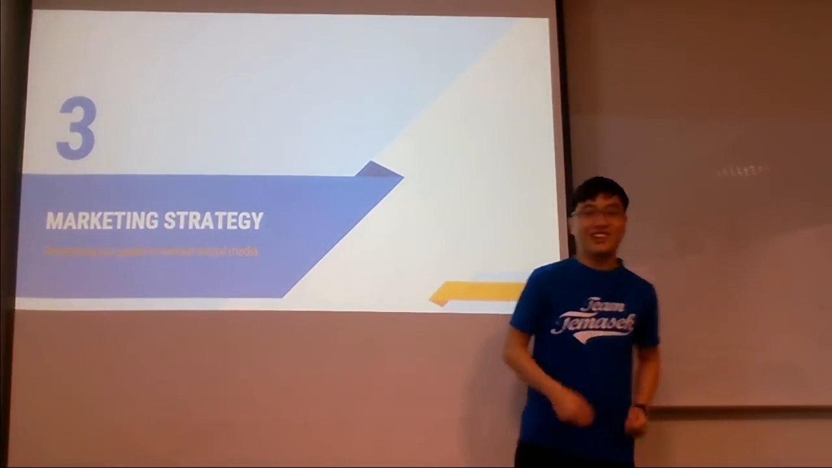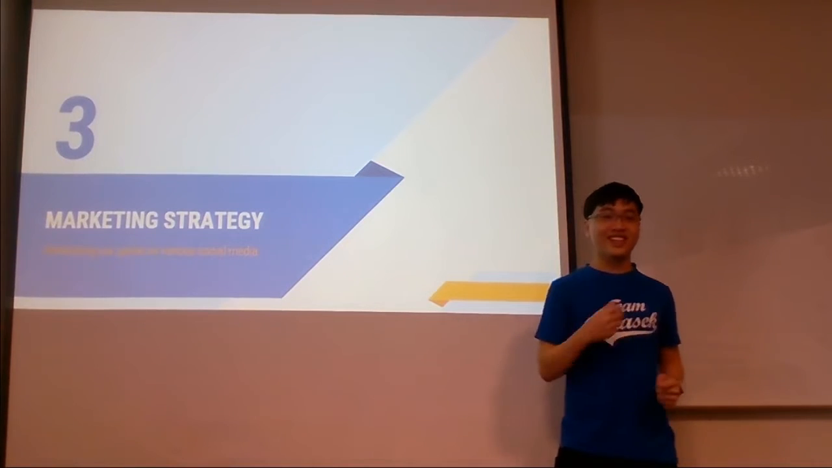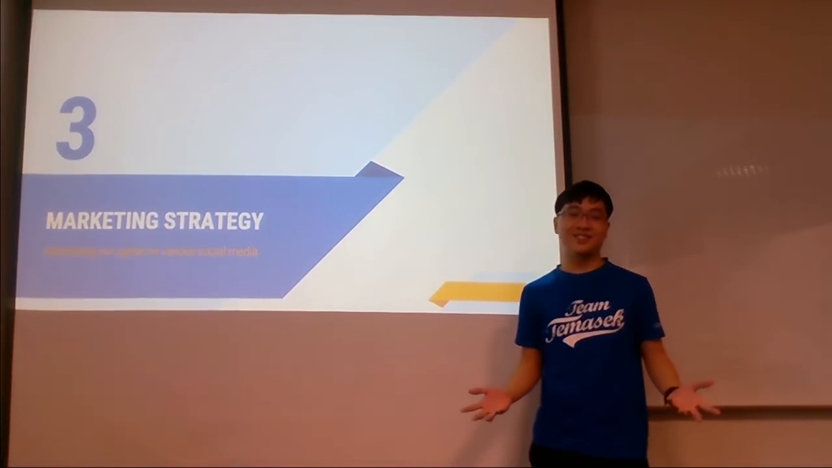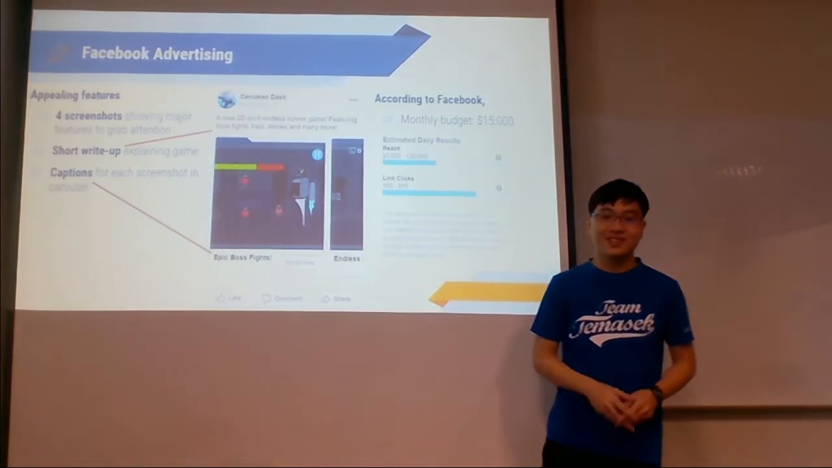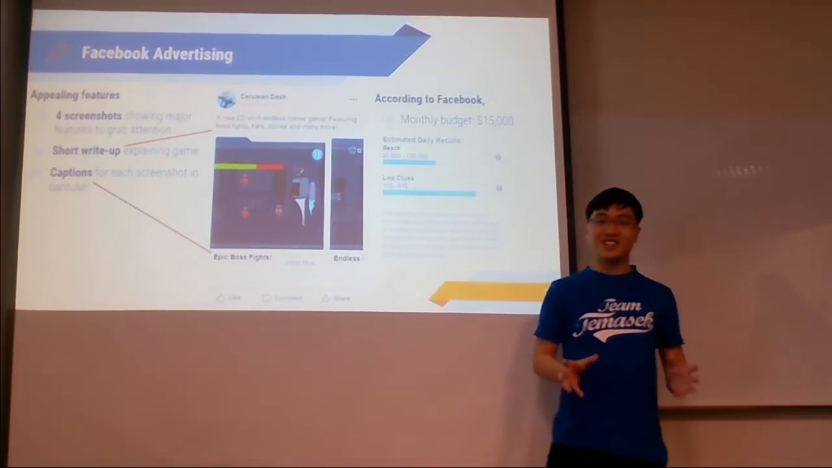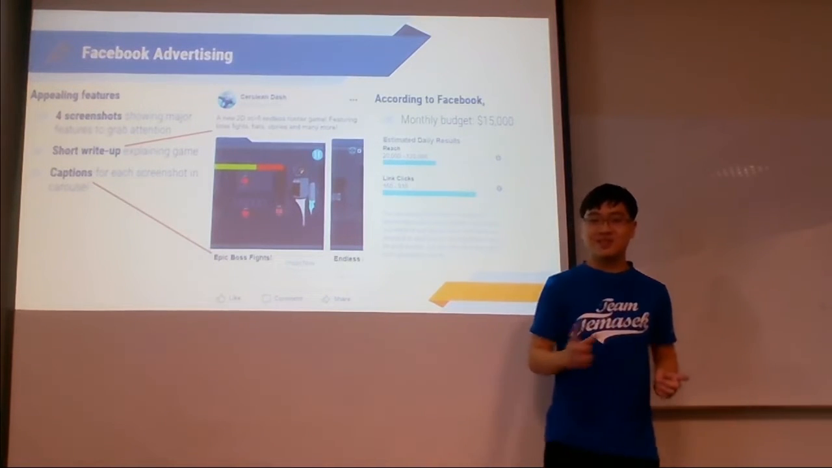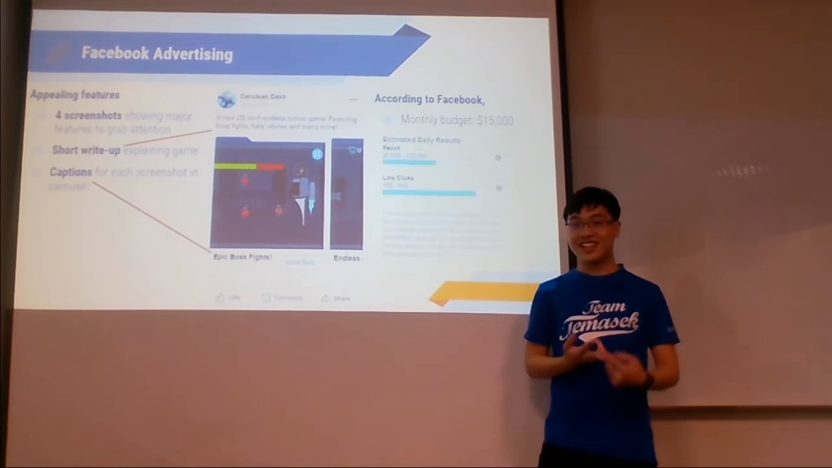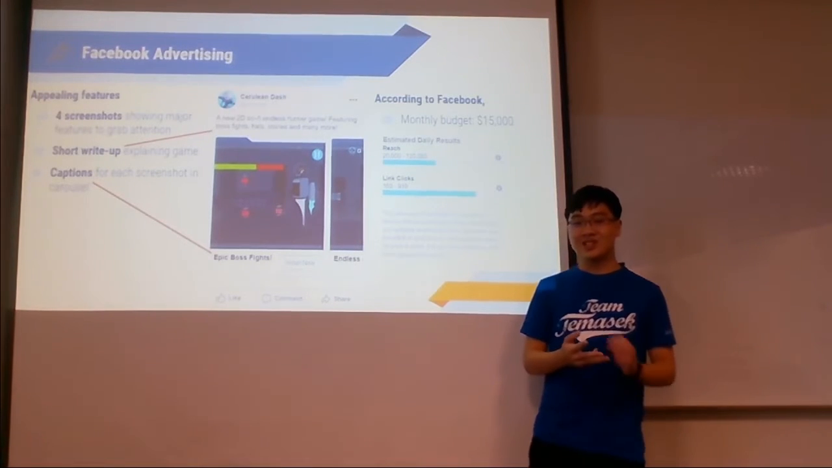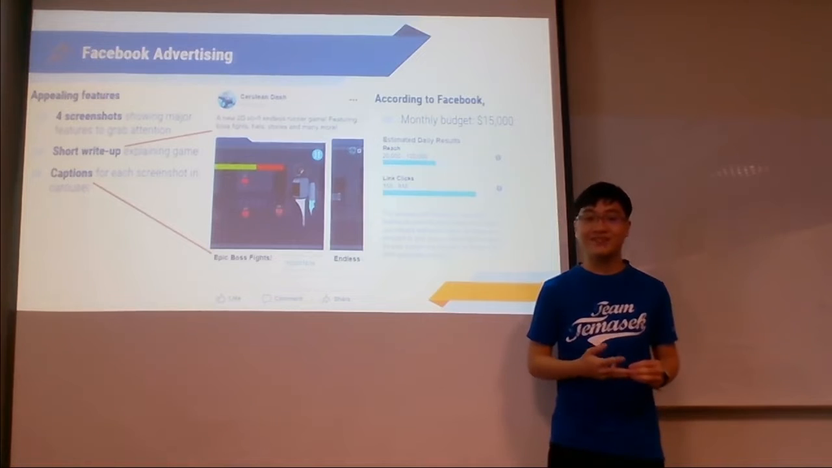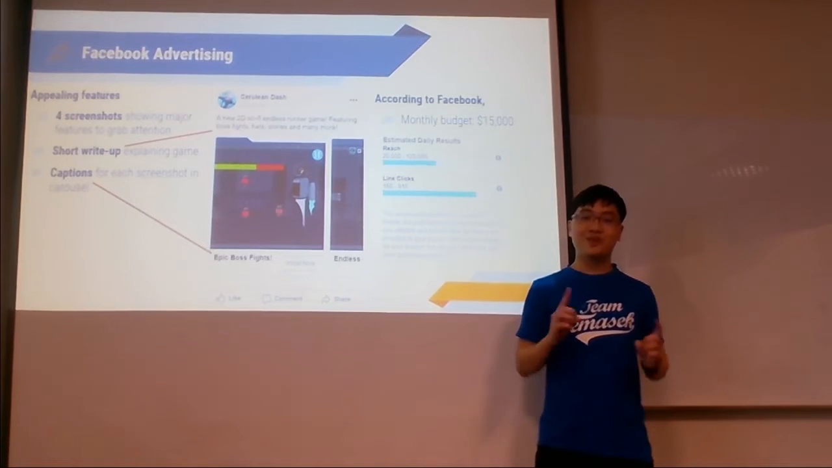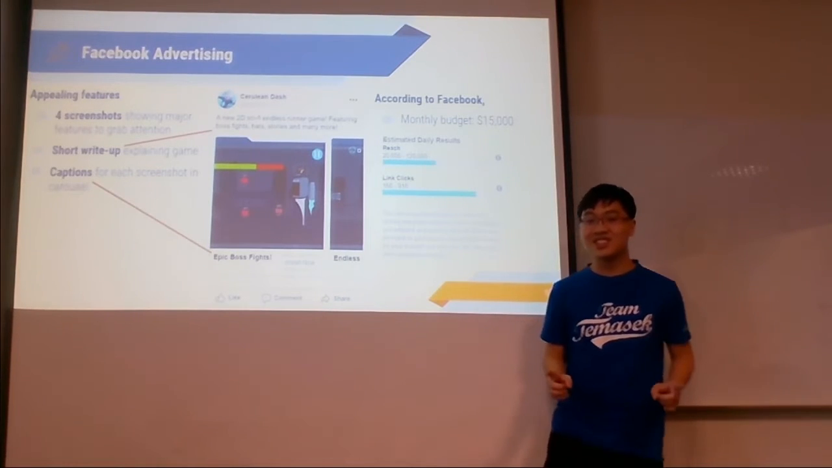So, good stuff, Joe. But these pages won't matter if users don't know they exist, and that's where our marketing comes in. So firstly, our Facebook ad. How do we make it attractive to Facebook users? Well, three main features of this ad are screenshots, captions of the major features of the game, as well as a short write-up explaining the main concept of the game. In fact, according to Facebook, based on our budget, we should be expecting around 7,000 installs a month.